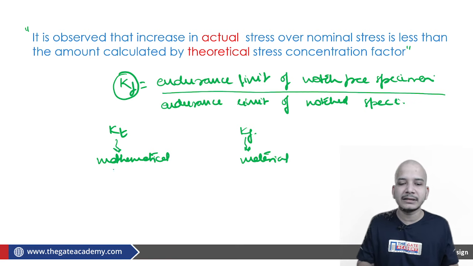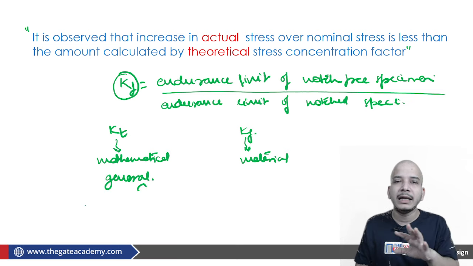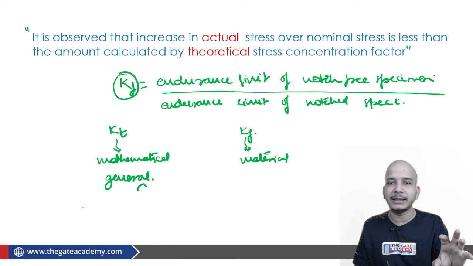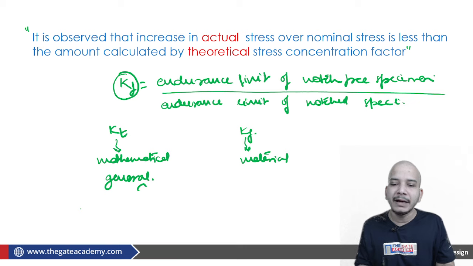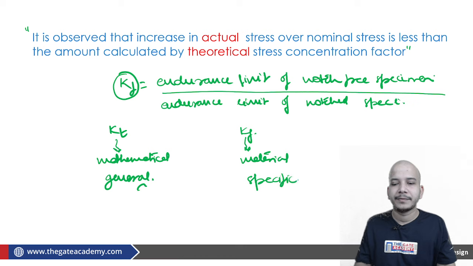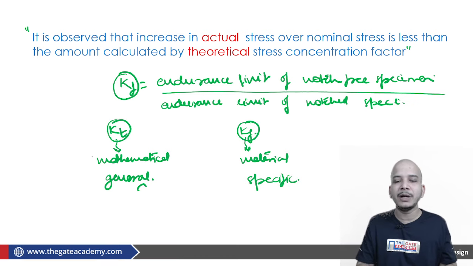Kt was generalized: if D is same, if W is same, then Kt is going to be same. However, Kf is material specific. So this is something which you should be able to understand.